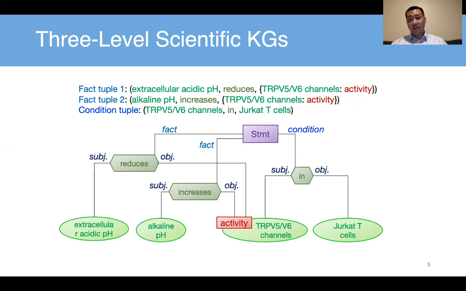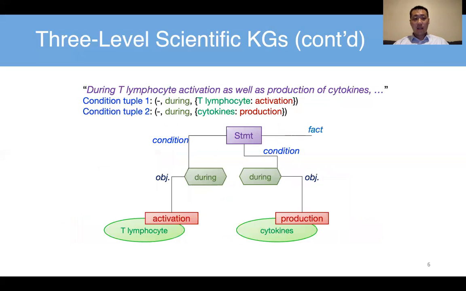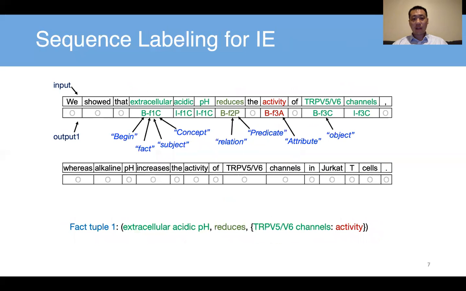Fortunately, we have a lot of complex graph mining algorithms, in network science, in data mining, a lot of communities trying to understand and investigate those kinds of data. So those algorithms can absolutely be utilized to analyze this kind of data that we structured from the literature. This is another example. And this is another example. Say, how can we represent the condition tuples into a knowledge graph in 3 layers? Okay, then the question is, how can we build this knowledge graph? How can we extract the fact tuples and the condition tuples?